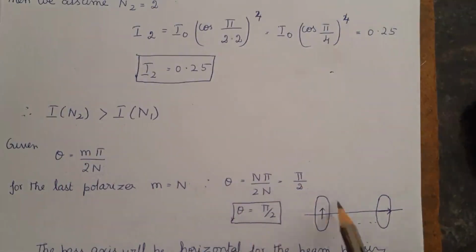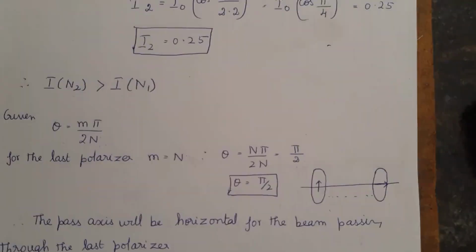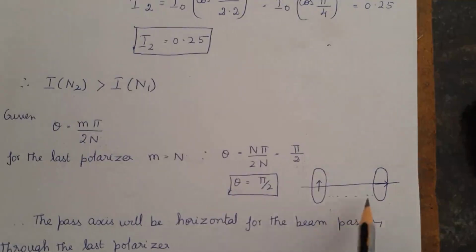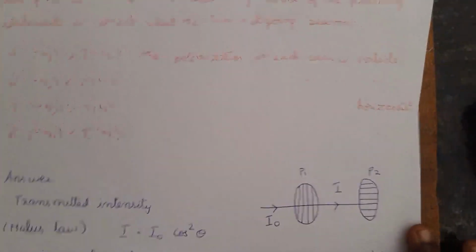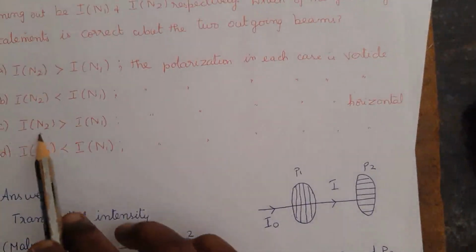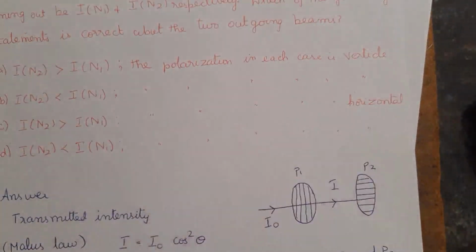Therefore, if we take the first polarizer angle as vertical, then the last polarizer makes an angle of pi by 2 with it. That is, it must be horizontal. Therefore, the light beam passing through the last polarizer will be horizontally polarized. If you check the options, the answer is option C.